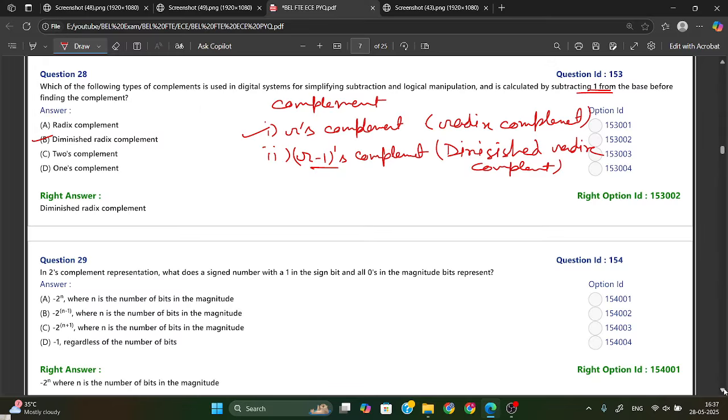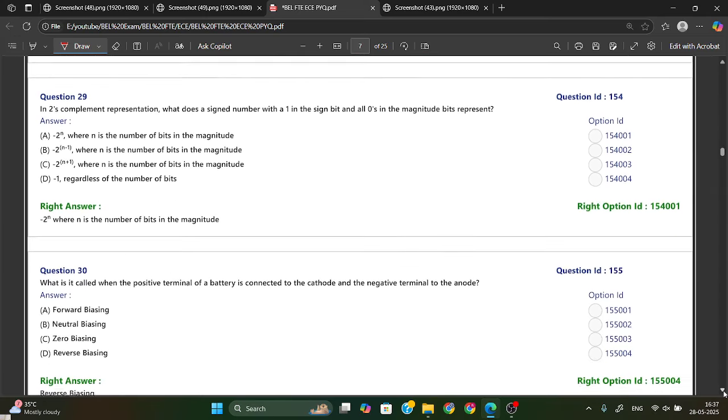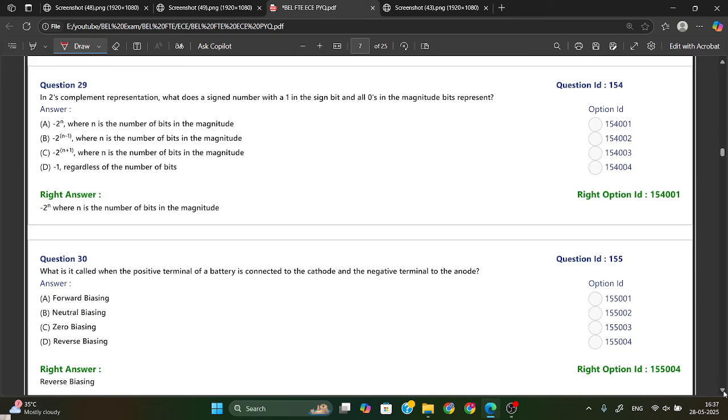each and every point. Okay, now the next one is: in 2's complement representation, what does a signed number with 1 in the sign bit and all zeros in the magnitude bits represent? That represents the most negative number.